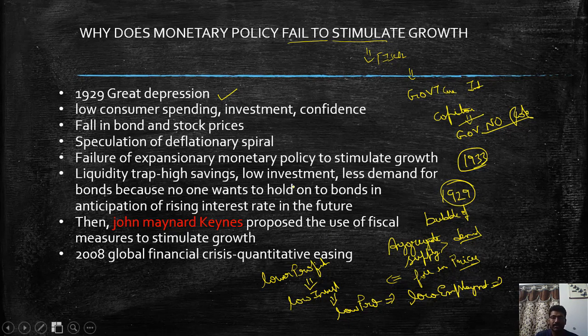So ultimately the people have low money to spend. So it led to low consumer spending, low investment, and low consumer confidence in the global economy. So what it has ultimately given rise to, as I have said, is a fall in prices across the asset levels. There is a fall in bond and stock prices because the companies are not performing well.